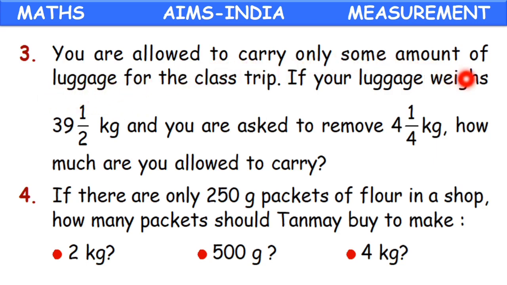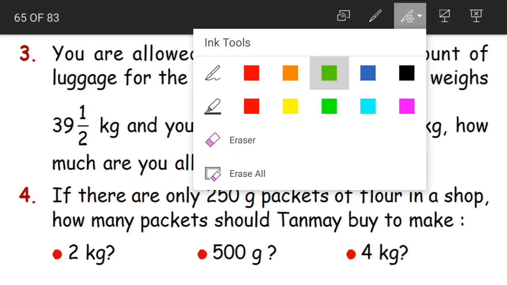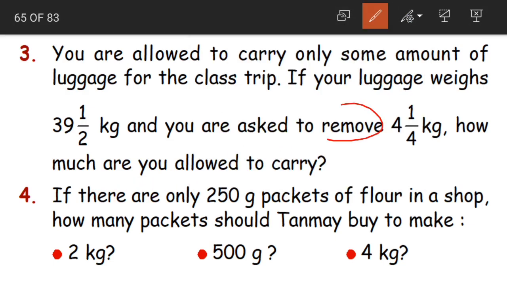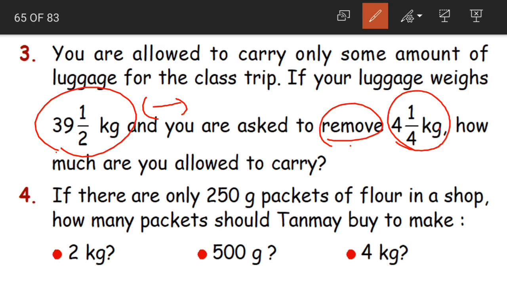You are allowed to carry only some amount of luggage. If your luggage weighs 39 1/2 kgs and you have to remove 4 1/4 kgs, how much are you allowed to carry? We are going to remove. Remove means what? Subtract. Yes, when we subtract these two quantities, then we'll get our answer.